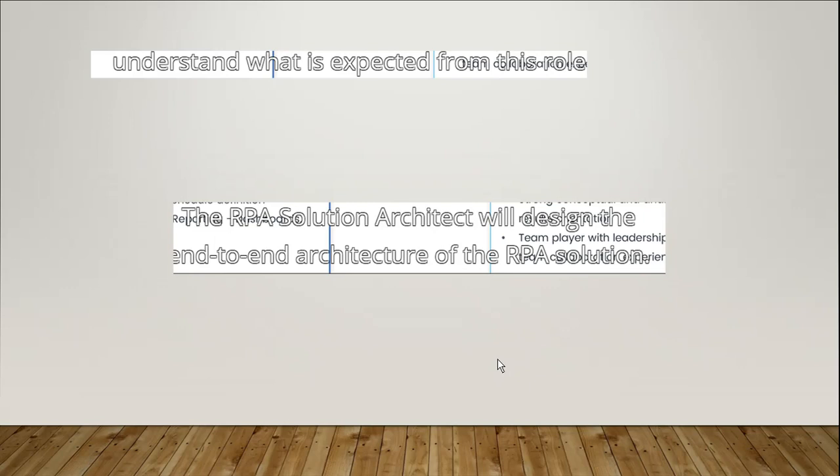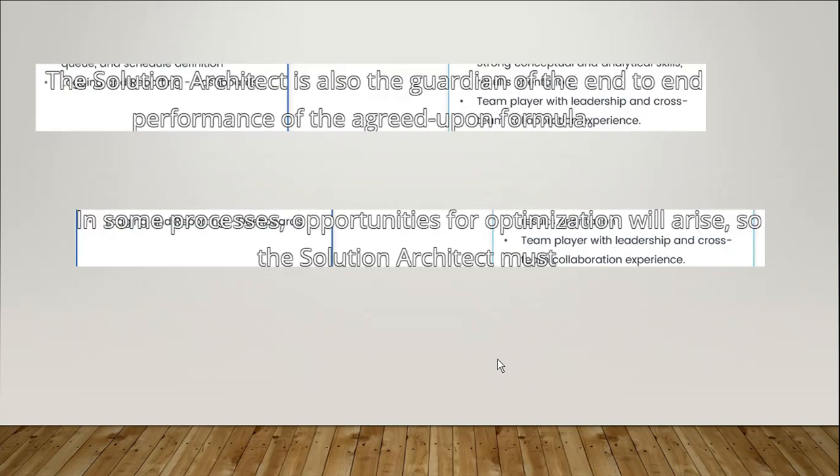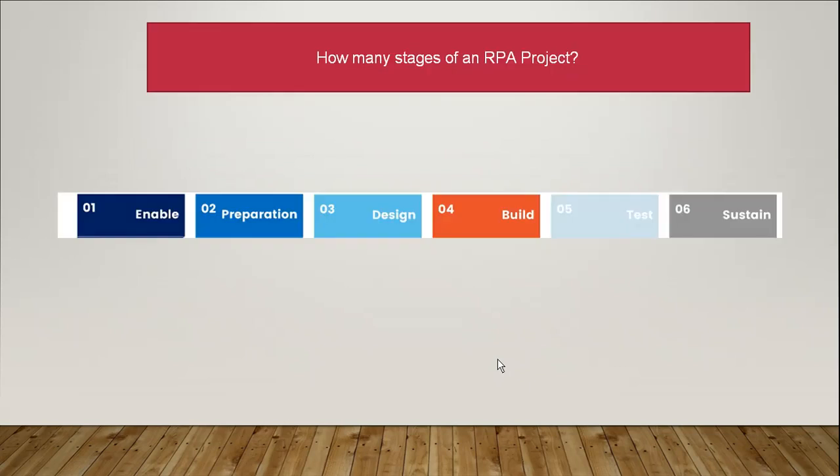The solution architect will design the end-to-end architecture of the RPA solution. Here the thing is, the solution architect must design with the end to end view, and he is the guardian of the end to end performance of the agreed process. And the third thing is optimization. In some processes, optimization is the more important thing.